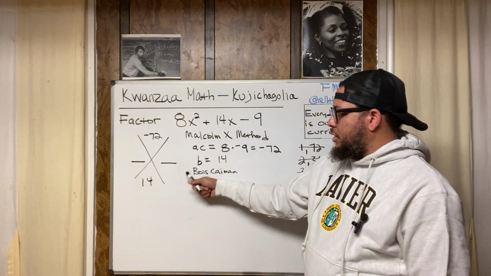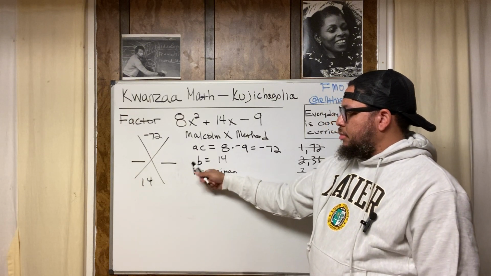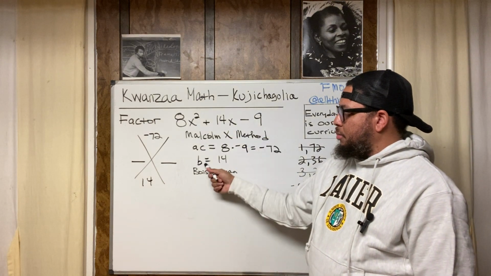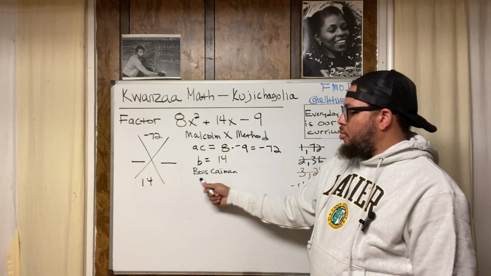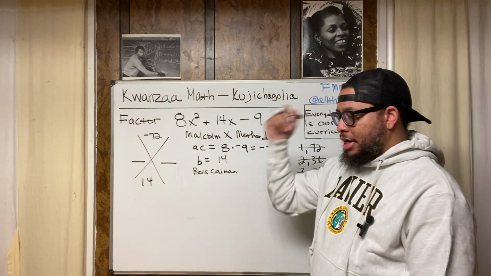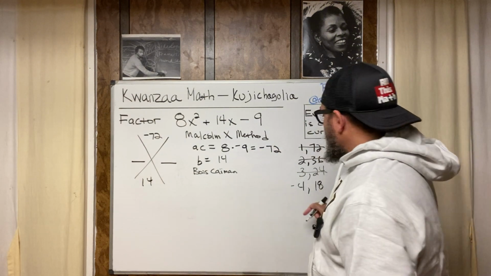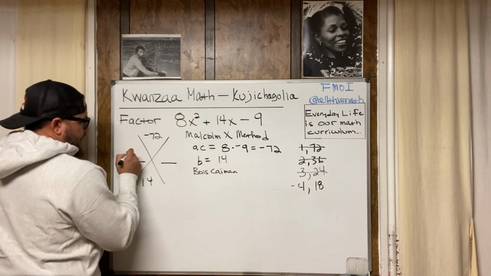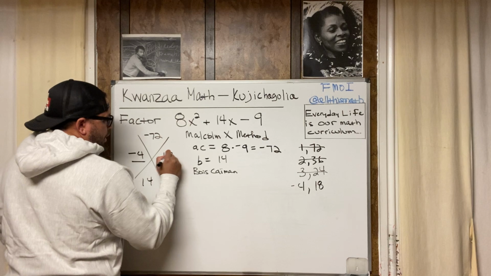So the B matches up. When you think of B, when you factor a quadratic trinomial, and your B value is 14, think of Bois Caïman. Make the connection. All right? So our two numbers are -4 and 18. So we're going to put those in here. Again, Malcolm X method.